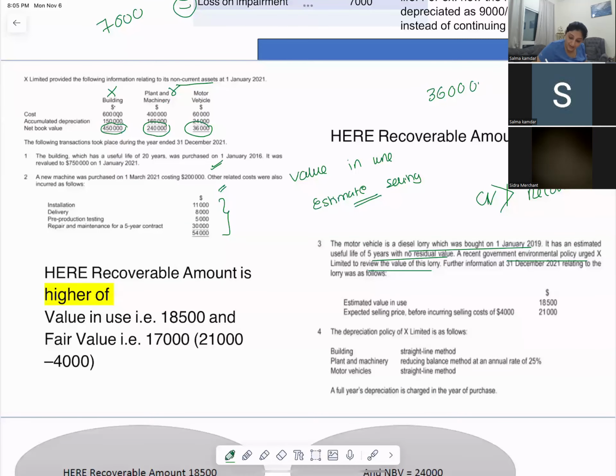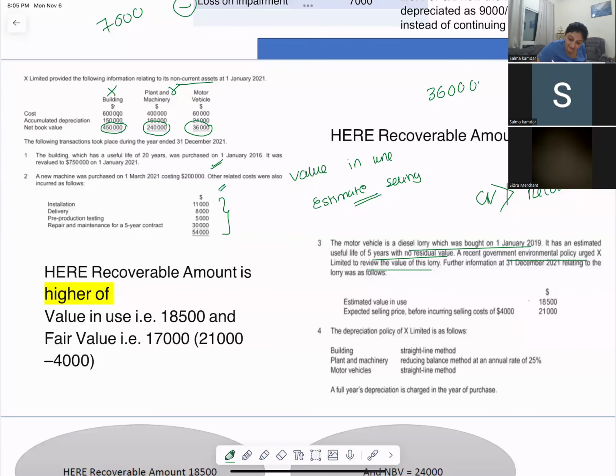And they have given you value in use and fair value before incurring selling costs. So first you do 21,000 minus 4,000. So this will become how much? 17,000. Then you take whichever is higher.